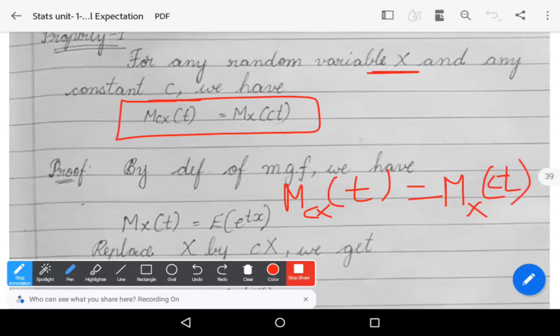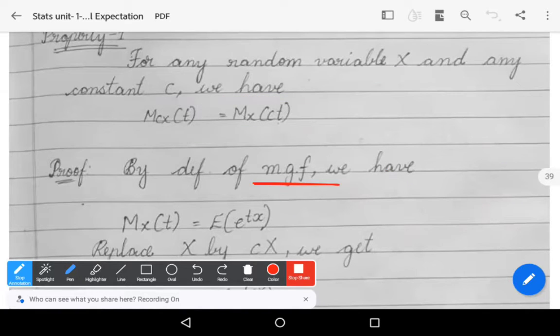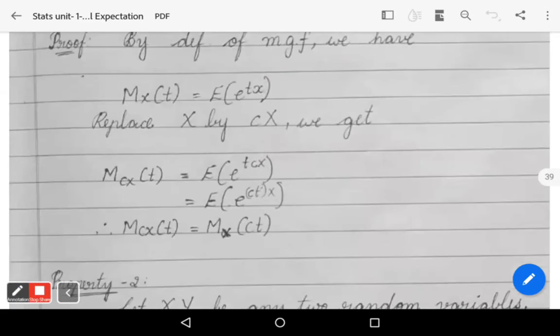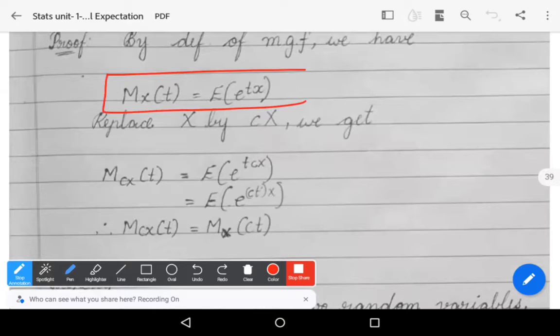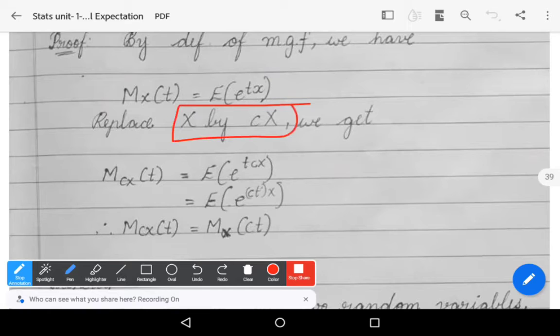Observe that. By the definition of moment generating function, we have Mx of t is equal to expectation of e power tx. This is the definition of MGF. Now replace capital X by cx.